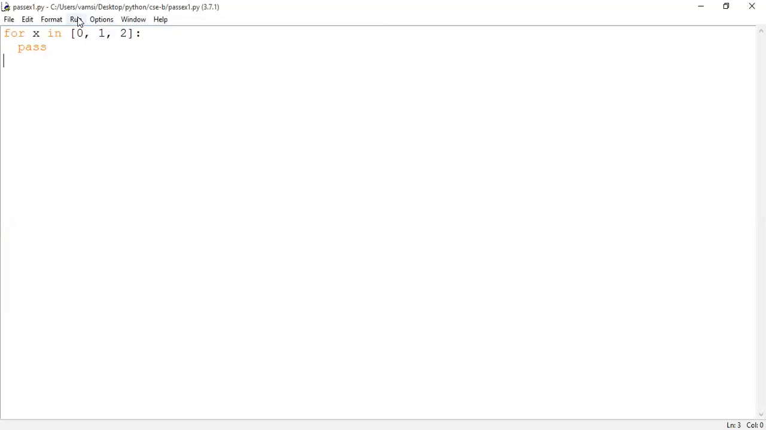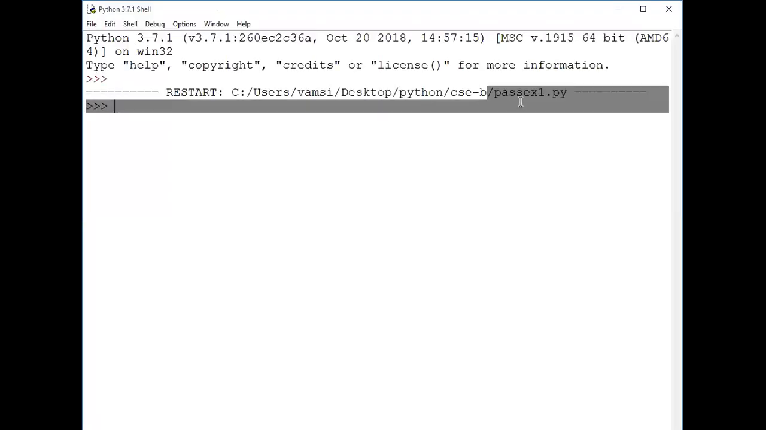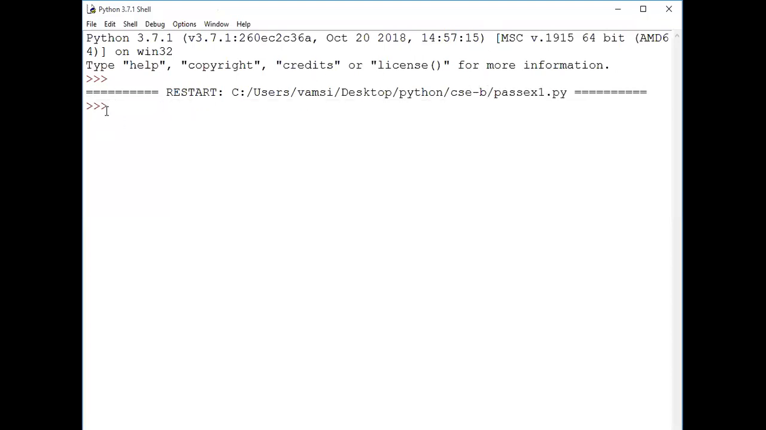The result? Are we going to see any kind of output over the shell window? No, sir. So run the program. See here, it has executed pass example 1 dot py. What's the result? Are we getting any kind of output here? No, sir. So nothing will be done. When the pass statement is executed, nothing happens internally.